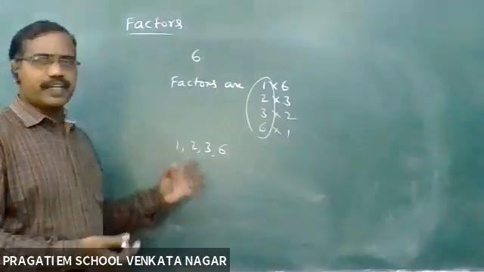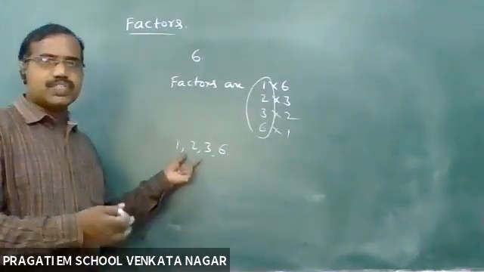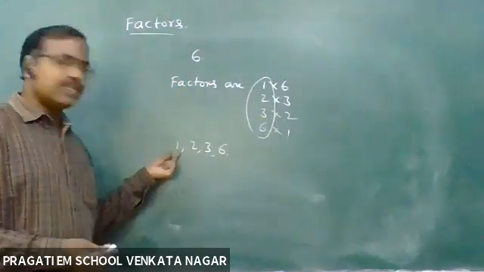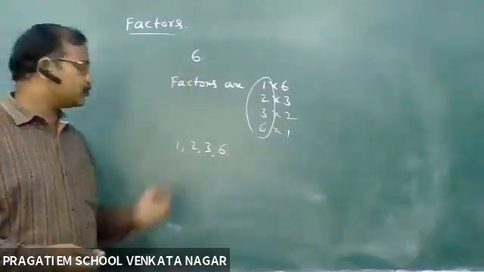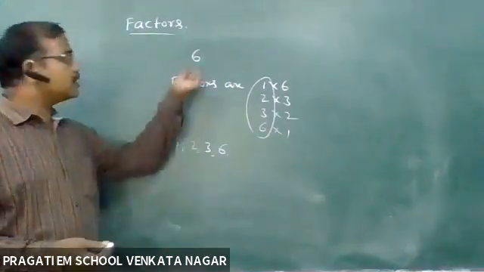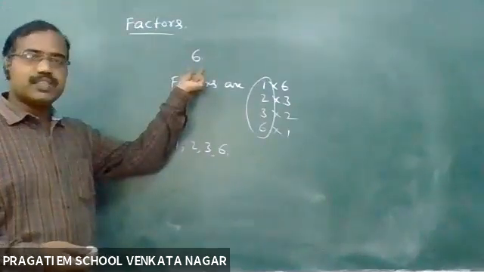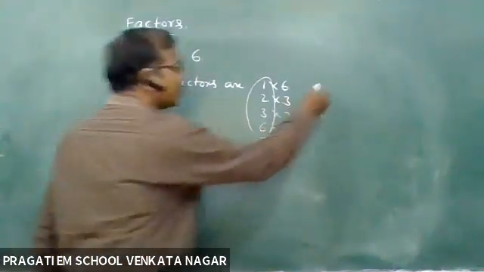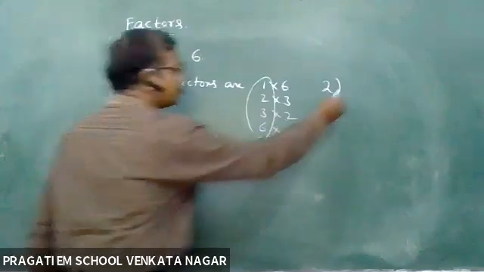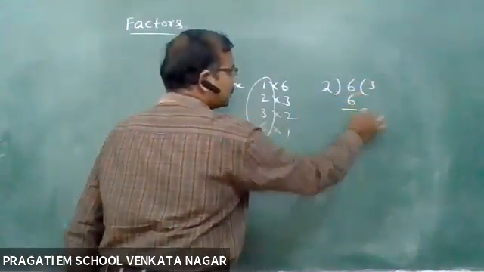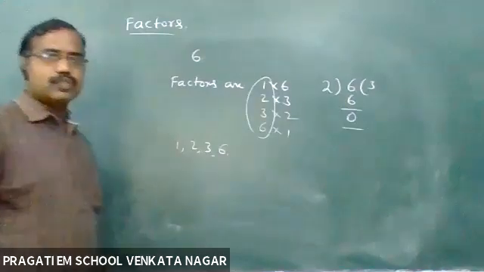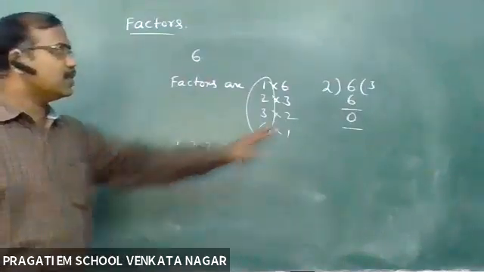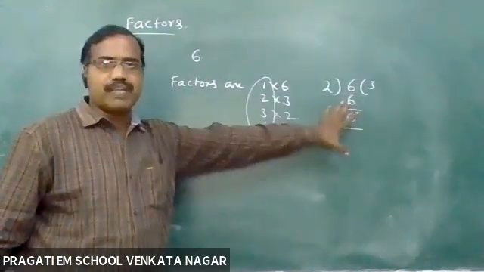What is the complete meaning of factors? Factors are the numbers which divide the given number completely without leaving any remainder. Here 1 divides 6. 2 divides 6. 3 divides 6 because 3 2s are 6. 2 3s are 6. 6 1s are 6. Or you can say that 2 3s are 6, remainder is 0. So here I am telling that 2 is a factor of 6. Why? Because 2 is dividing 6 completely without leaving any remainder.